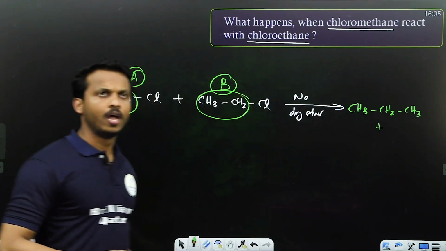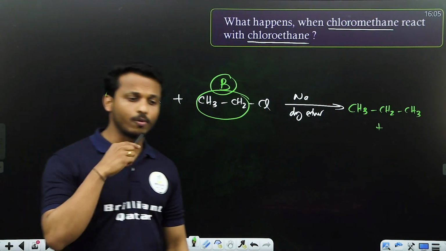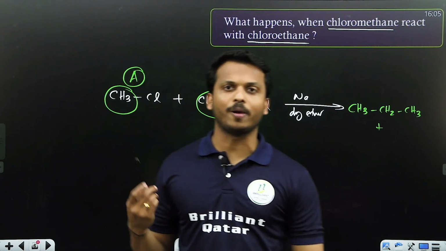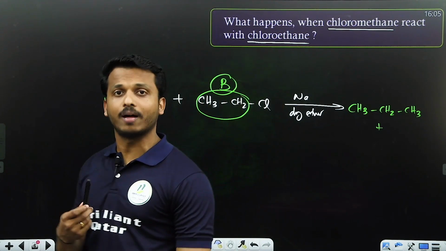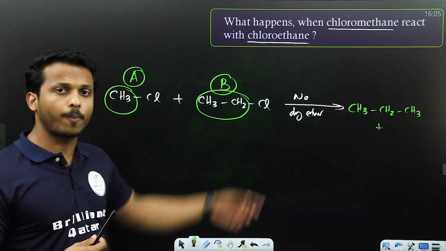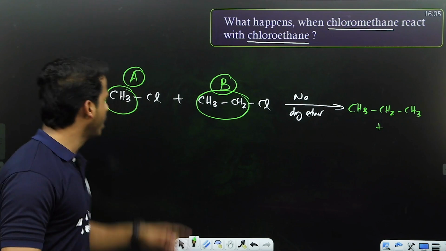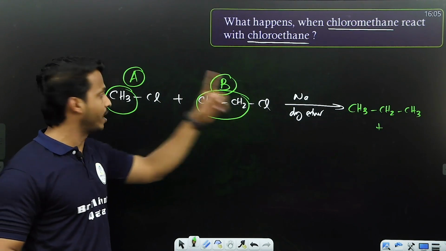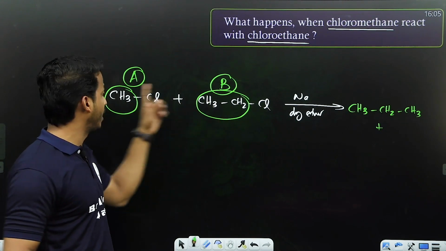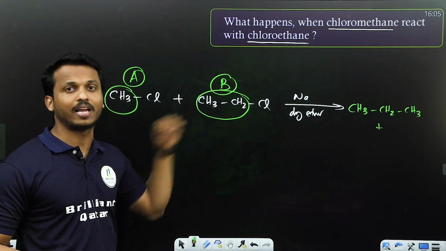We will get propane, plus. What is this? Propane. But you can ask a question: sir, we discussed in the previous topic that we can't prepare odd numbered alkanes, right? Yes, this is propane, an odd number. Then why did you say it's always giving even number? Dear all, this is one of the products when methyl chloride reacts with ethyl chloride.